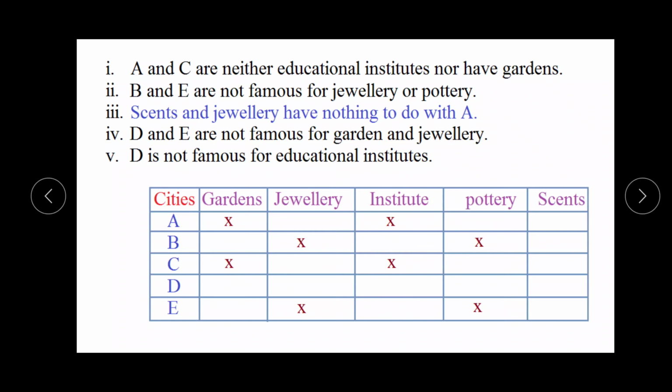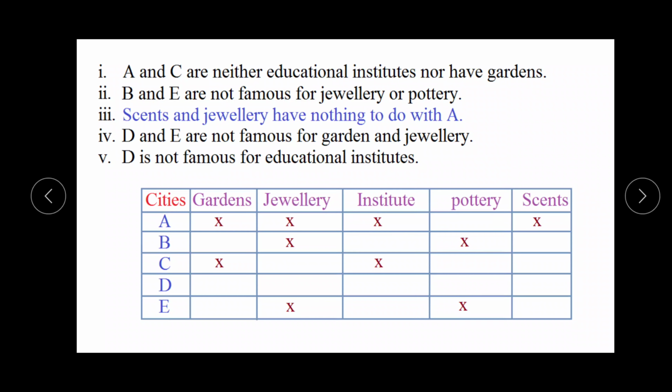It means this is the information for city A, and city A is not famous for jewelry and not famous for sands. It means after marking cross mark at the place of jewelry and sands, only one place is left. You can see here, only pottery is vacant. That is for A. It means A is famous for pottery. It means pottery is famous for only city A. It means it cannot be famous for C. It cannot be famous for D.